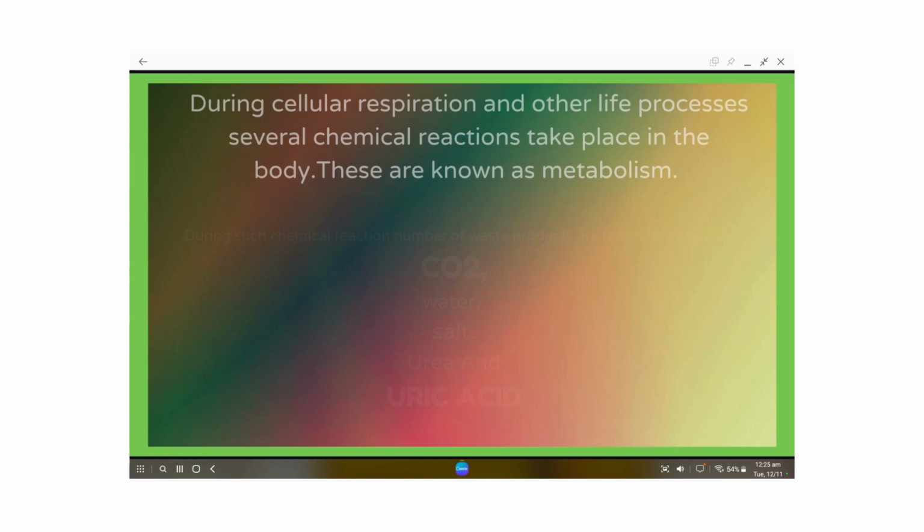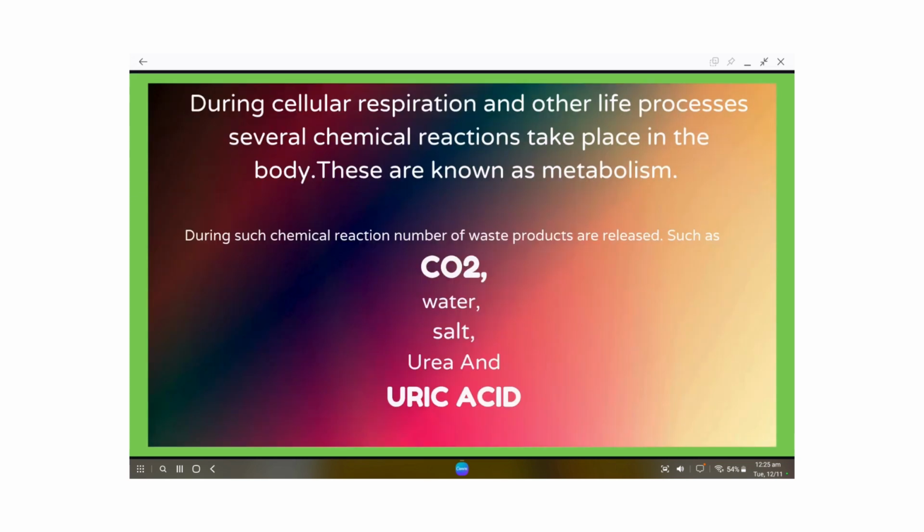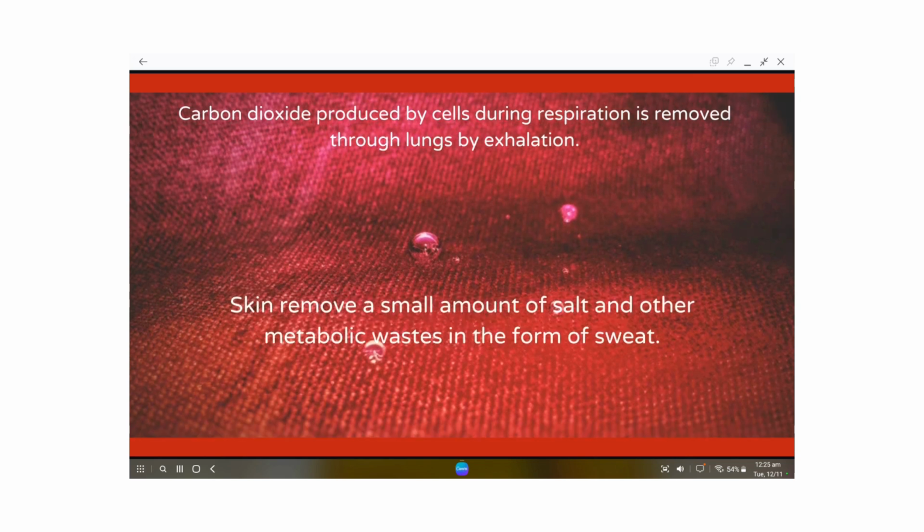During these chemical reactions, a number of waste products are formed inside the body, such as carbon dioxide, water, salt, urea and uric acid. If these wastes are not removed from the body, they will cause a major problem to our health. And the removal of such metabolic waste from the body is known as excretion.